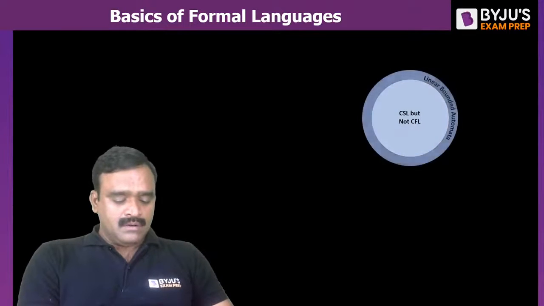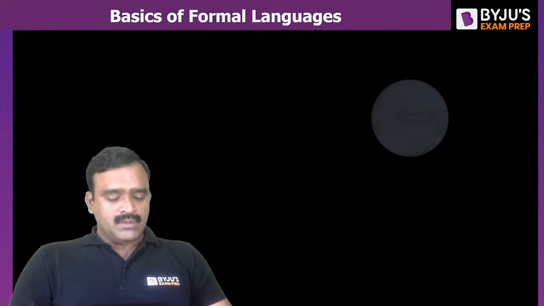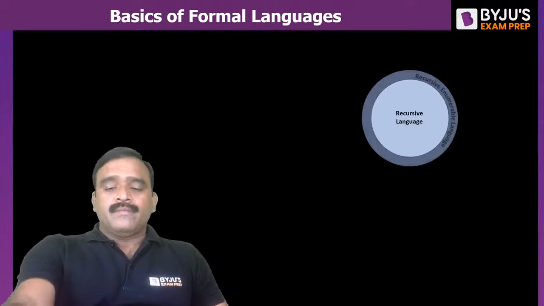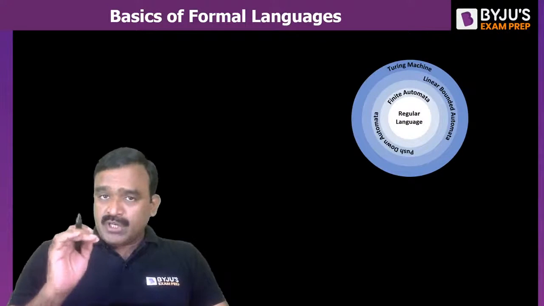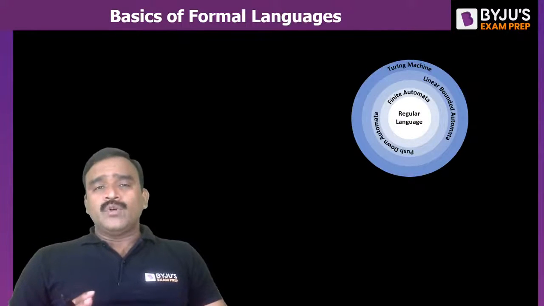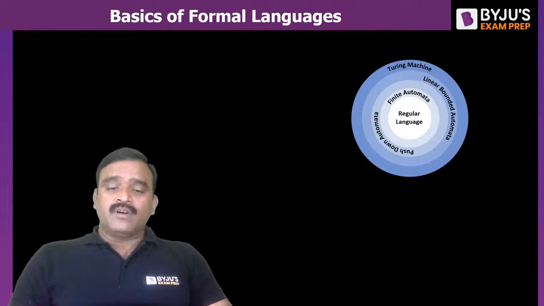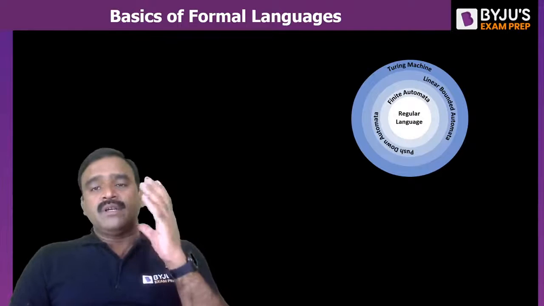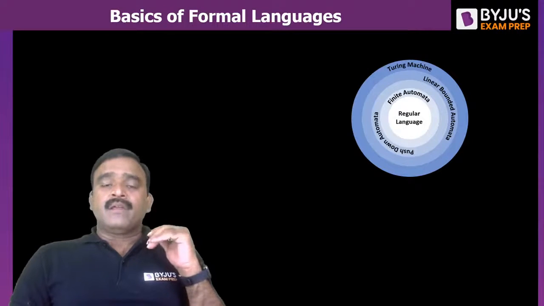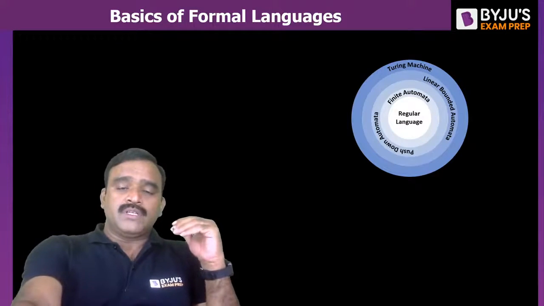In today's topic, we will learn what a formal language is, what a grammar is, and what the relation between the formal languages is. Why these formal languages originated, who invented them, and their theory of automata. This is the basics required for theory of computation.